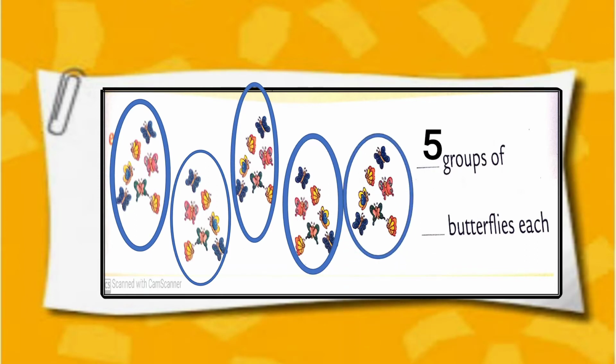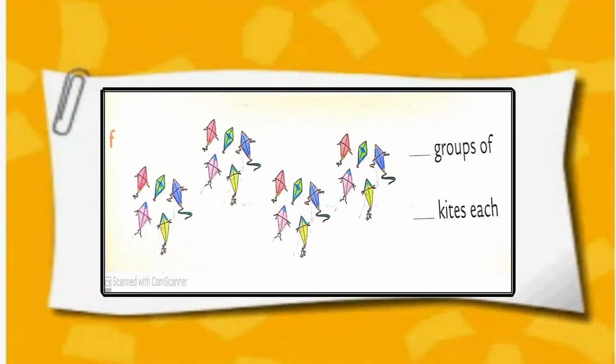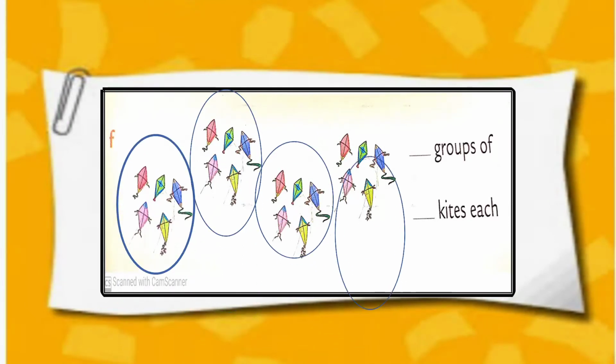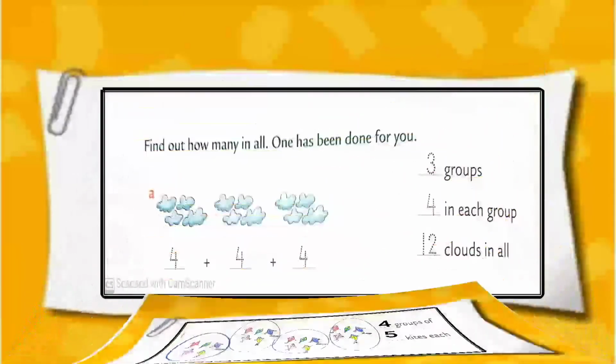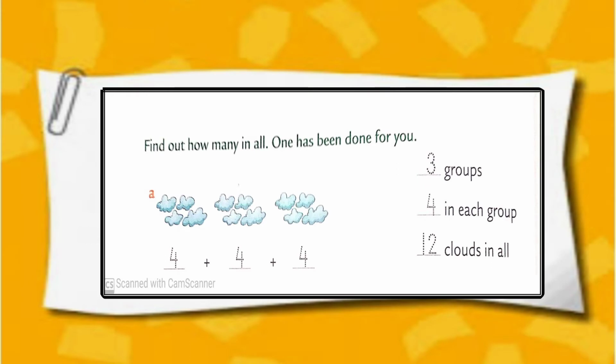Five groups of butterflies, 7 butterflies in each group. Four groups of kites, 5 kites each. This was exercise number 1 and 2. This is exercise number 3.